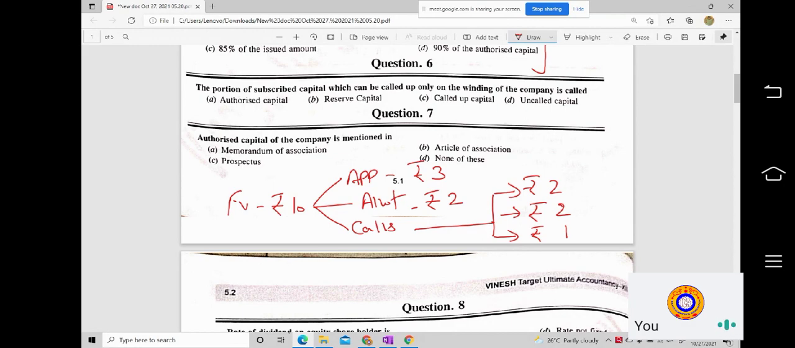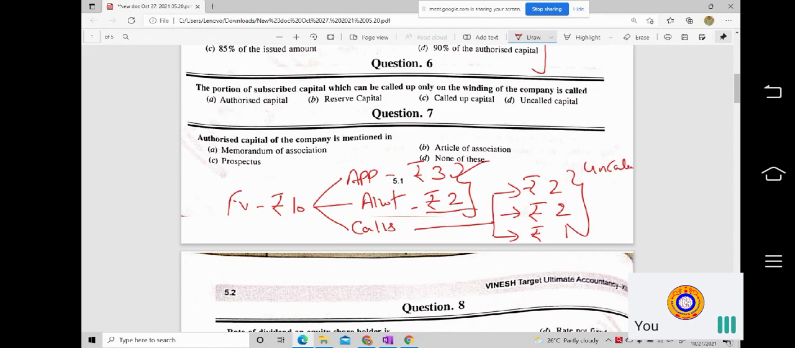Suppose out of 10, if I have received application alone, then the called up would have been only rupees 3 out of 10. If the information in the question is only up to the stage of allotment, and they have not given anything with respect to calls, like how many calls have been made by the company, then up to this stage I will club application and allotment together. That becomes 5 rupees, so 5 rupees will be my called up capital. The remaining 5 rupees out of 10 will be declared as my uncalled capital.